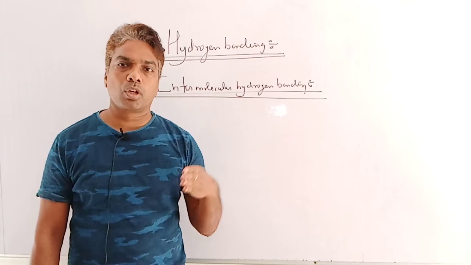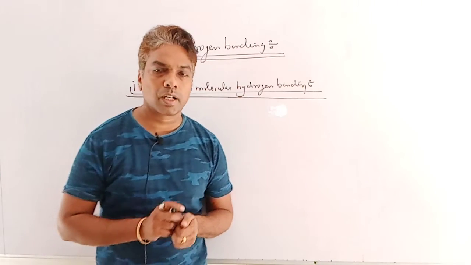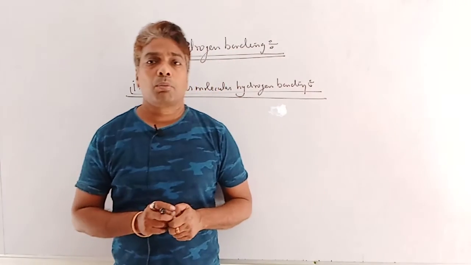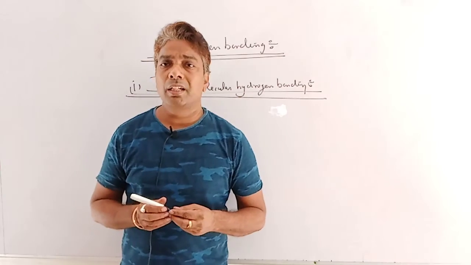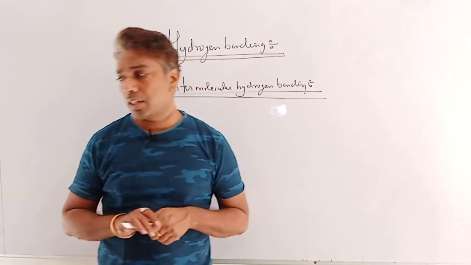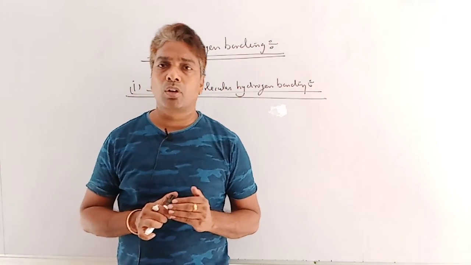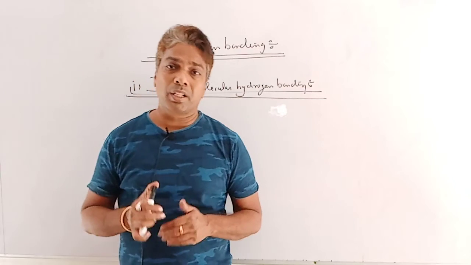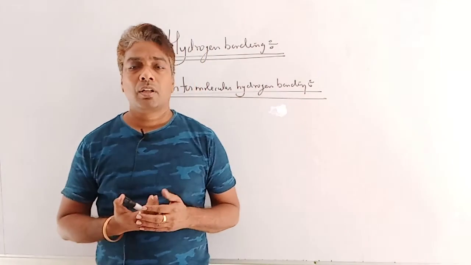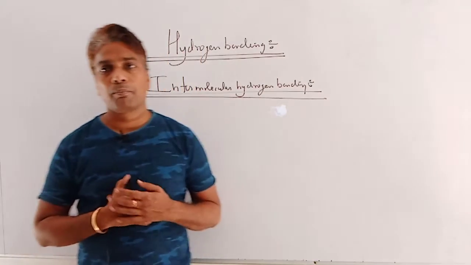Hydrogen bond between molecule to molecule is known as intermolecular hydrogen bonding. And due to intermolecular hydrogen bonding, the intermolecular attraction force increases. So the state of matter tends towards solid or liquid, or the boiling point of the compound increases. Such abnormal behavior is shown by the given compound.